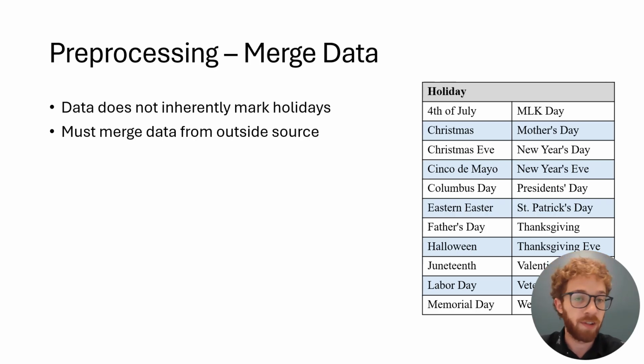All right. Our next pre-processing technique is to merge in some data. So the data naturally doesn't denote which days are holidays. So I just Google searched that myself, made a quick data set, and I merged that in with this so we can track which days are holidays and which are just an average Joe day.